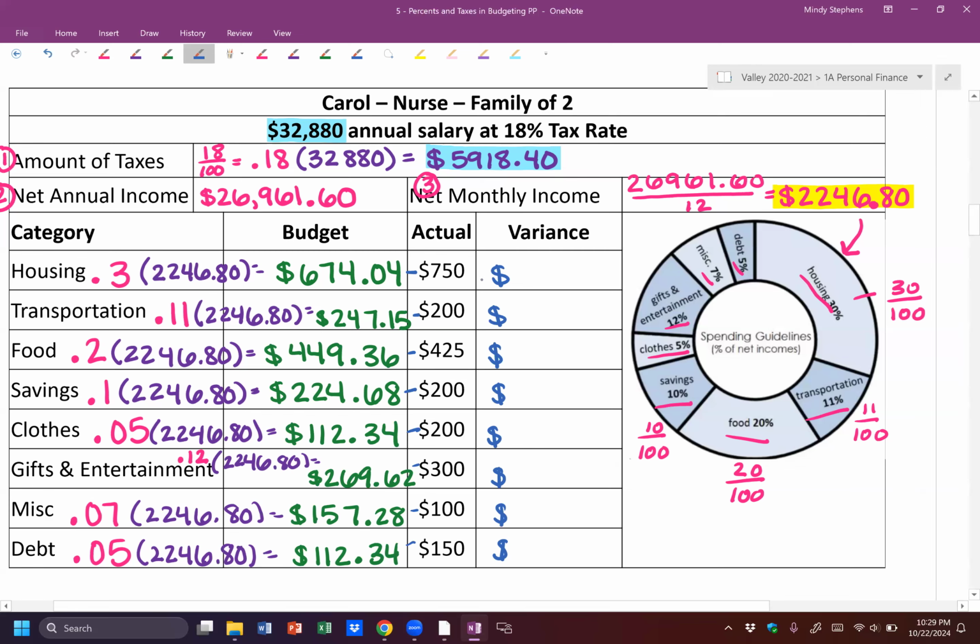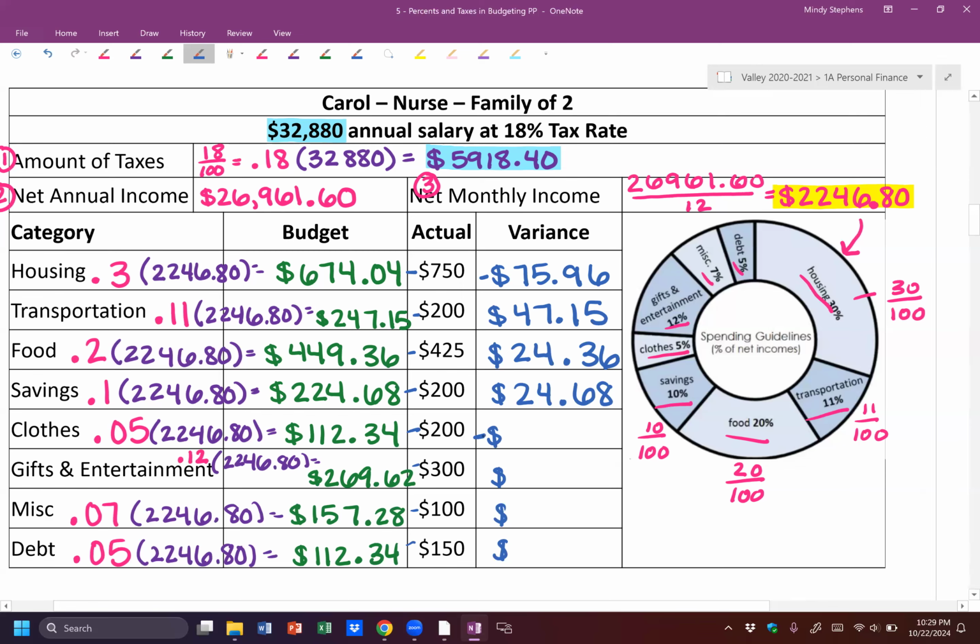So for the first one, I got negative, so make sure you put a negative in there, 75.96. Then I got positive 47.15. Remember, positive is good. Then I got 24.36 and 24.68.